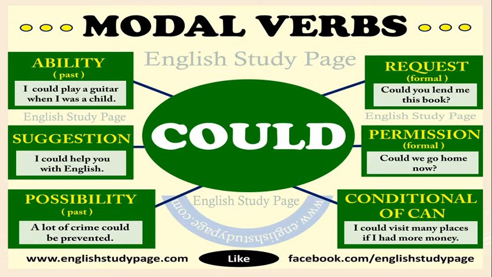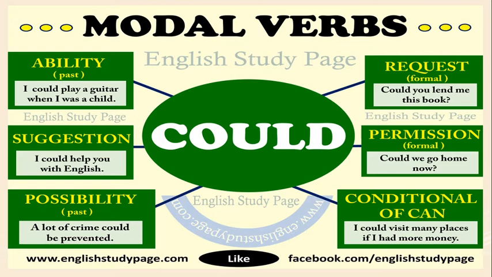The next is the conditional of can. Example sentence, suggestion: I could help you with English. Possibility in the past: a lot of crime could be prevented. Then request in the formal way: could you lend me this book?